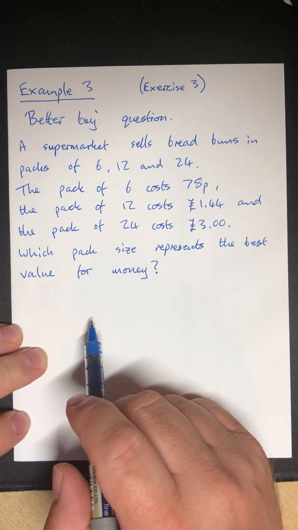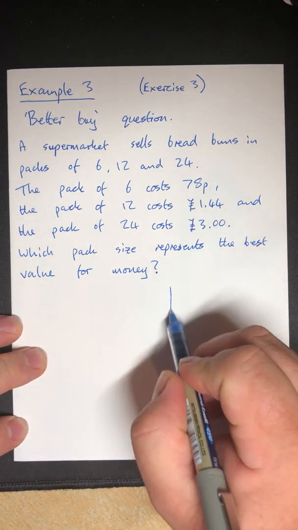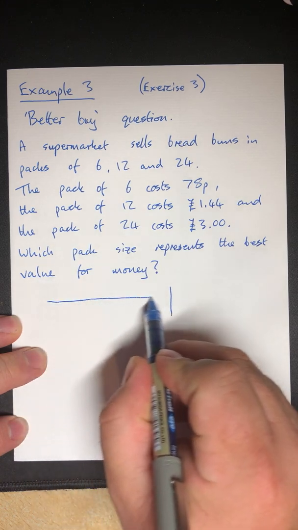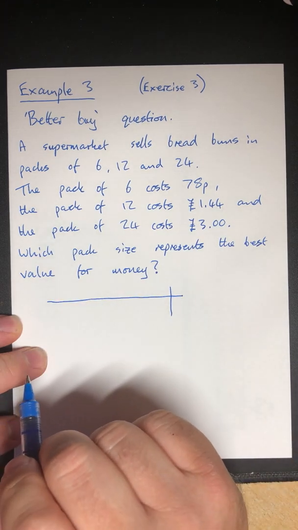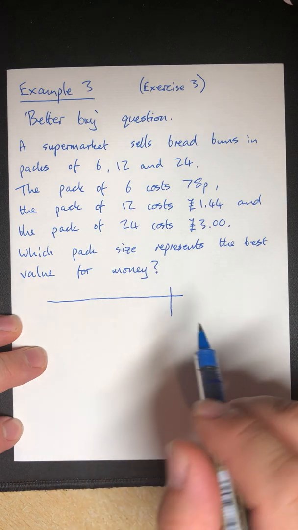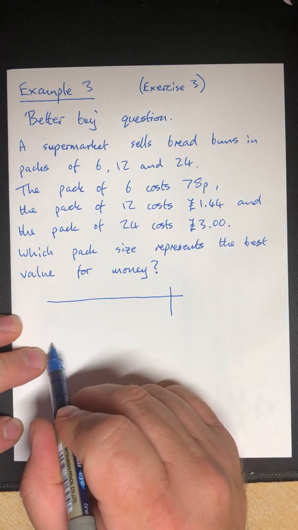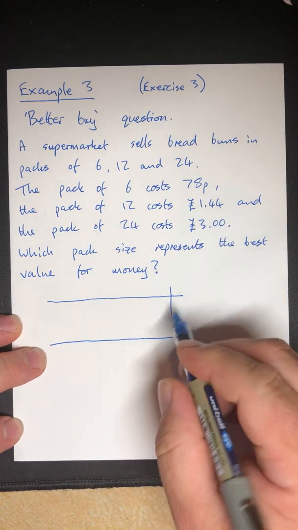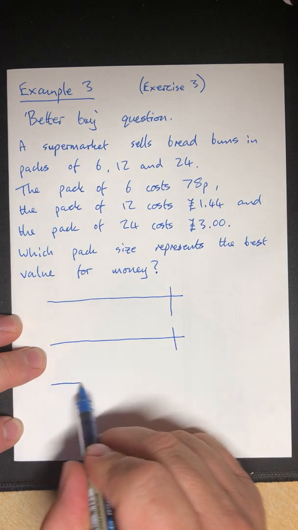So let's go back to our structure that we've been using. So I've got my nice table. Again, I'm talking about amounts of buns and money, so they're different units. I can't mix them up.